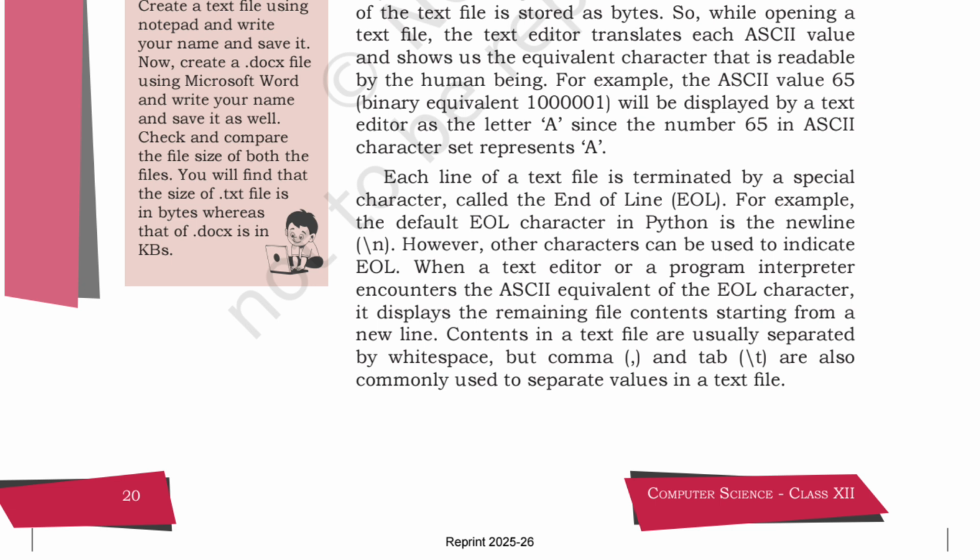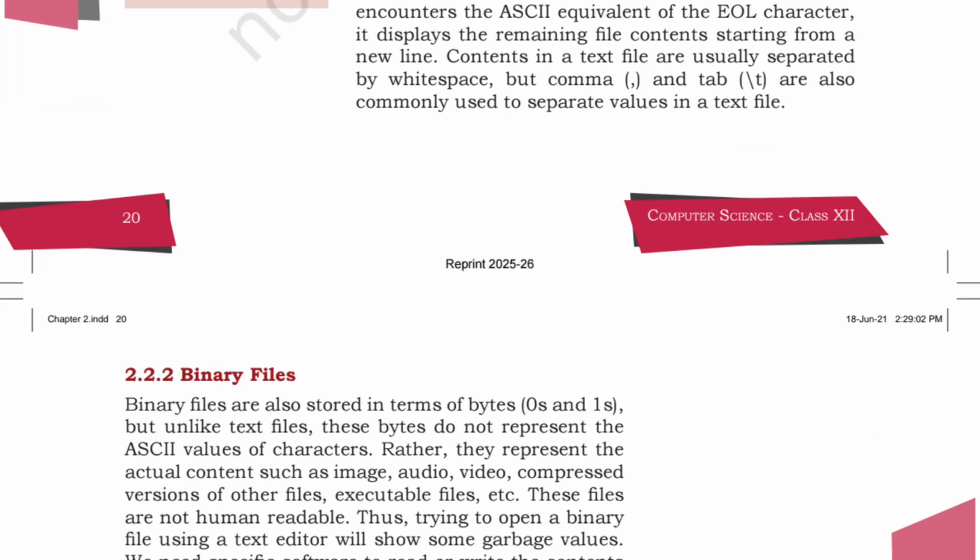Contents in the text file are usually separated by white spaces. If you are considering a separated format, that will be by commas, and \t is also commonly used to separate values in the text line. In the text file, if we are considering some of the values, we have to terminate the white space, so that will be by comma and \t. Okay, then binary files.